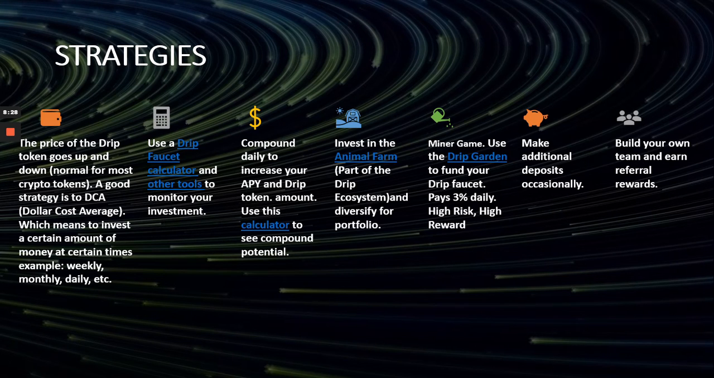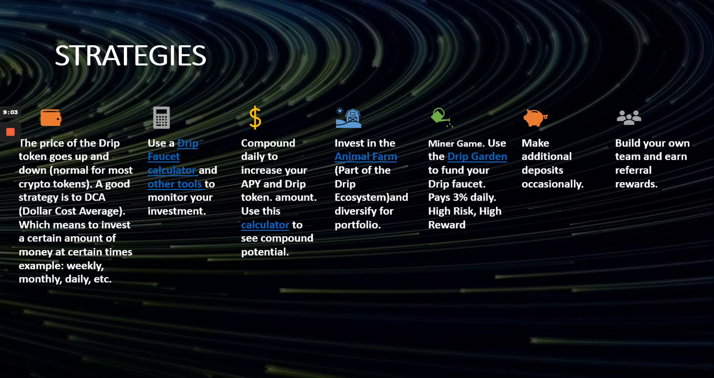You could compound daily to increase your APY and Drip tokens. You could use a calculator to see compound potential. So you can play around with the different strategies. You could compound, let's say, 5 days a week and withdraw on the weekends, or you could withdraw a couple days a week, however you want to do it, or you can just compound for a whole year and then after that full year, take out all your withdrawal. It's totally up to you on how you want to play the game as an investor.